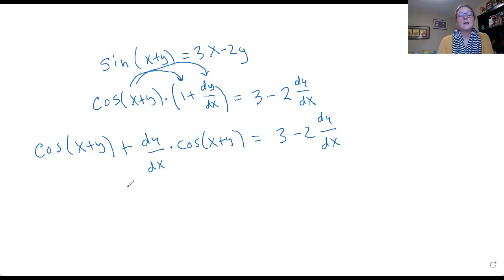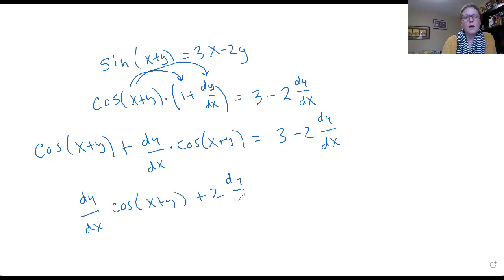Now I'm at this point. I want to get my dy dx's together on the same side. So I think I'm going to add this one to this side, then these two will be together, and I'm going to subtract this to the other side. So I'm going to have dy dx times cosine of x plus y plus 2 times dy dx will equal 3 minus cosine x plus y.